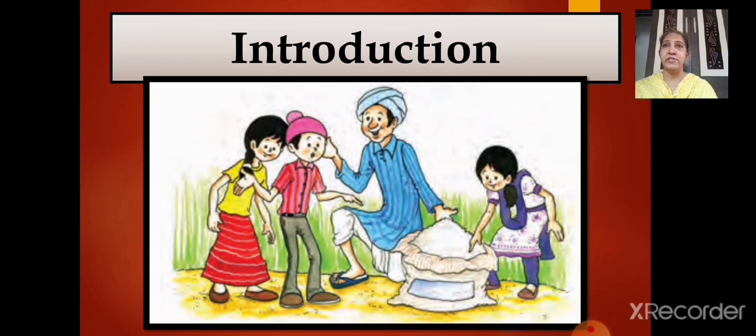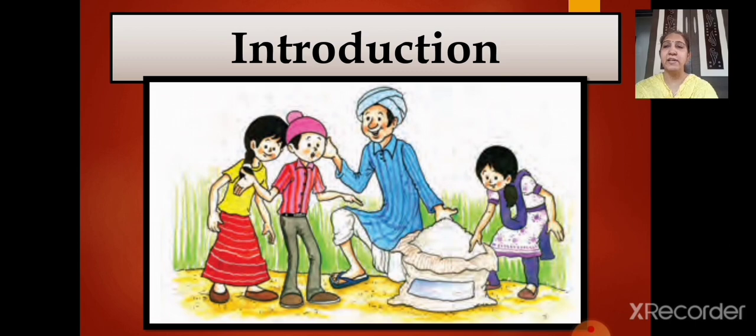Here you can see one image has been given to you. This image is there in your textbook also. This is the image of three children, Gurpreet, Madhav and Tina. They were walking through the village where they saw a farmer tilling land. Then the farmer told them that he was growing wheat and had just added manure to the soil to make it more fertile. He told the children that the wheat would fetch a good price in the mandi, that means in the market where he is going to sell it, from where it would be taken to the factories to make bread and biscuits from flour.